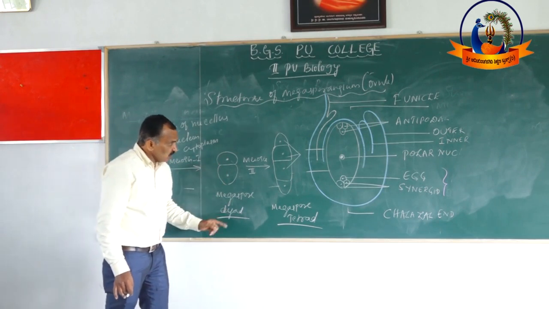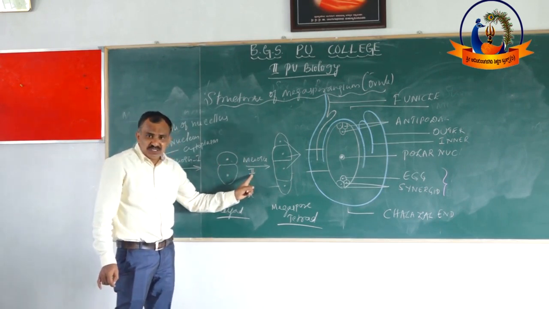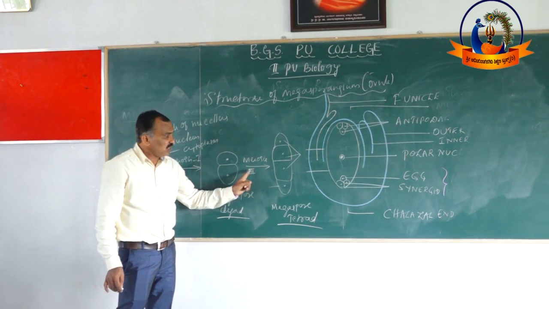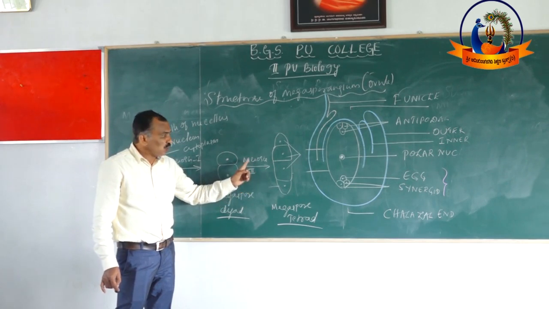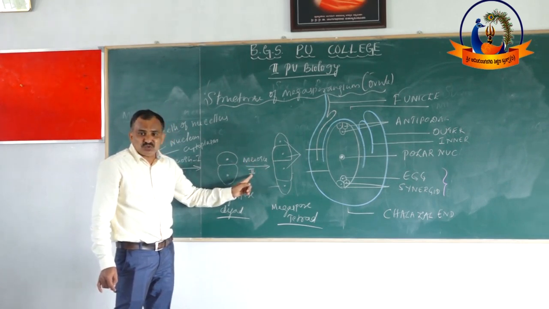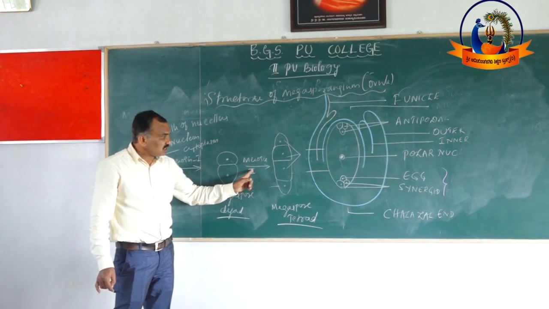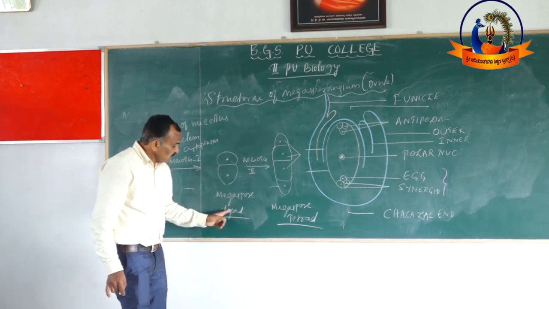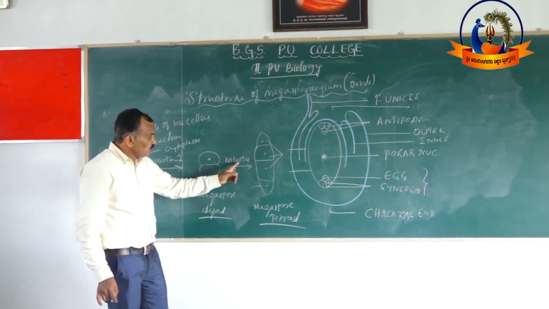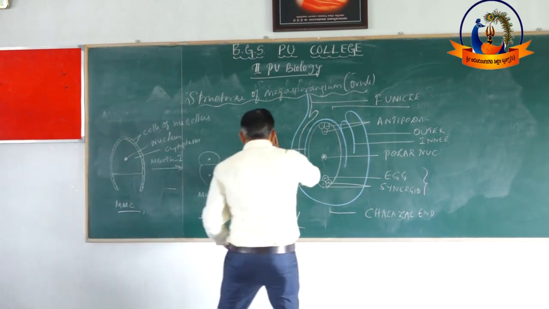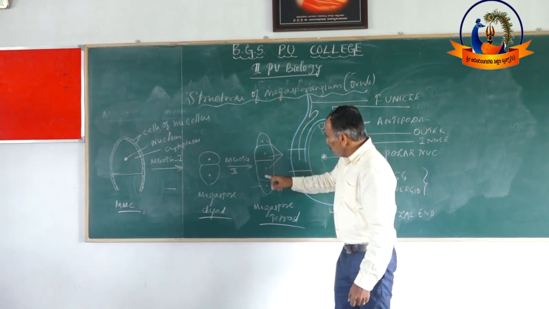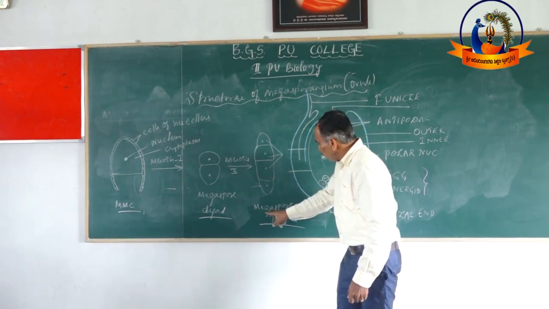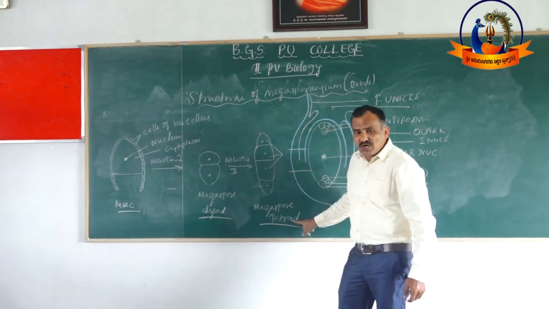These two megaspores of the diad undergo meiosis 2. Meiosis 2 is the equational division, which means there is no difference between meiosis 2 and mitosis. As a result, the megaspore diad undergoes meiosis 2 to form 4 megaspores: 1, 2, 3, 4. These 4 megaspores are called the megaspore tetrad.